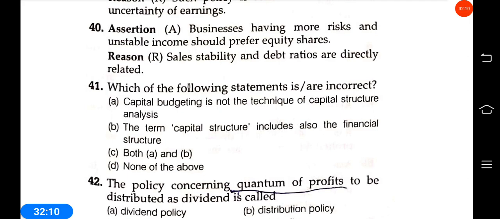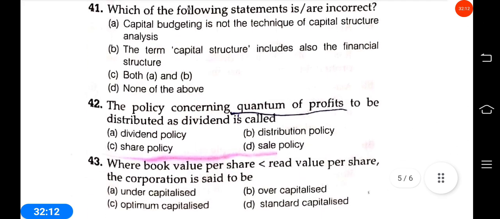Okay, next question 42. The policy concerning quantum of profit to be distributed as dividend is called: dividend policy, share policy, distribution policy, sales policy. Answer is A, dividend policy. The policy concerning a quantum of profits to be distributed as dividend is called dividend policy.